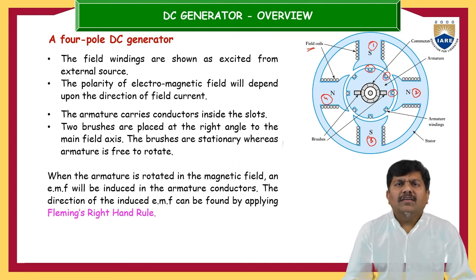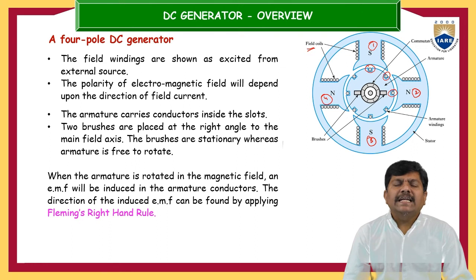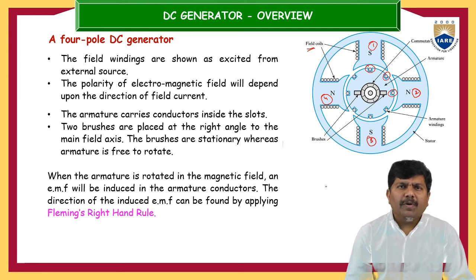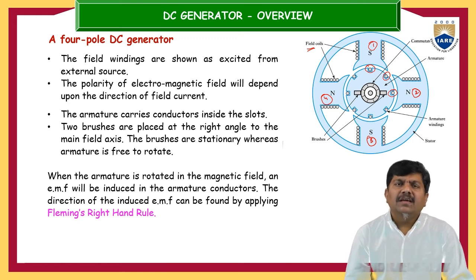And one more thing: suppose it is a generator, from which we are going to get electrical energy. The armature is a rotating part, so if the electrical load were also connected to the armature, the load would have to revolve at the same speed as the armature, which is not correct. The rotating part is where we get the electrical energy, but the loads are stationary in nature. So in order to coordinate between the rotating armature and the stationary load, we keep some brushes.